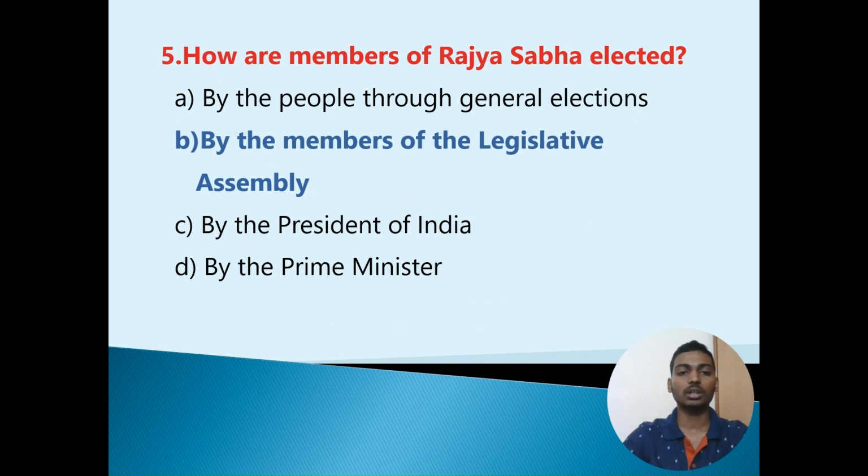Fifth question: How are members of Rajya Sabha elected? Option A, by the people through general elections. Option B, by the members of the Legislative Assembly. Option C, by the President of India. Option D, by the Prime Minister. The correct option is Option B, by the members of the Legislative Assembly.